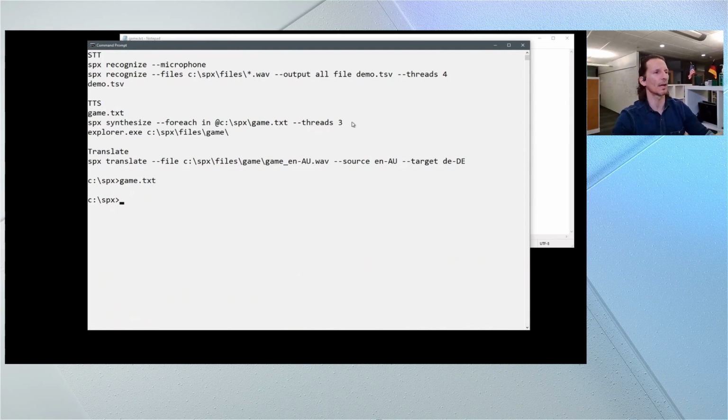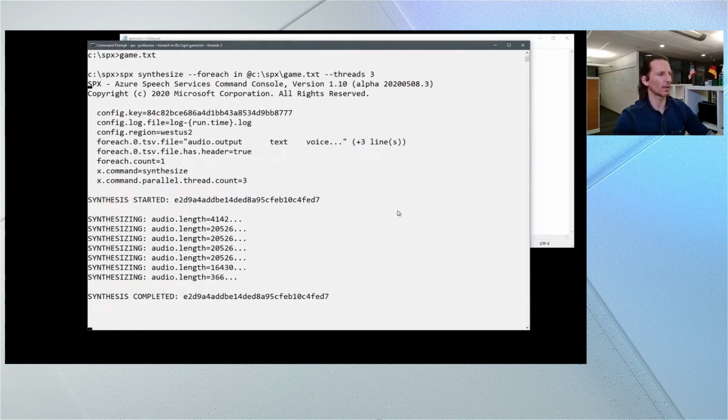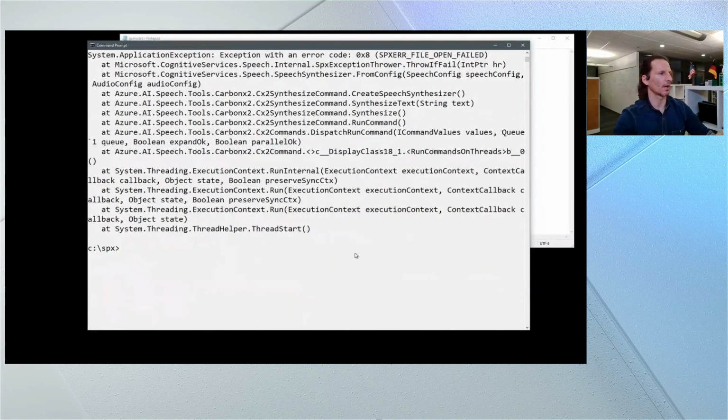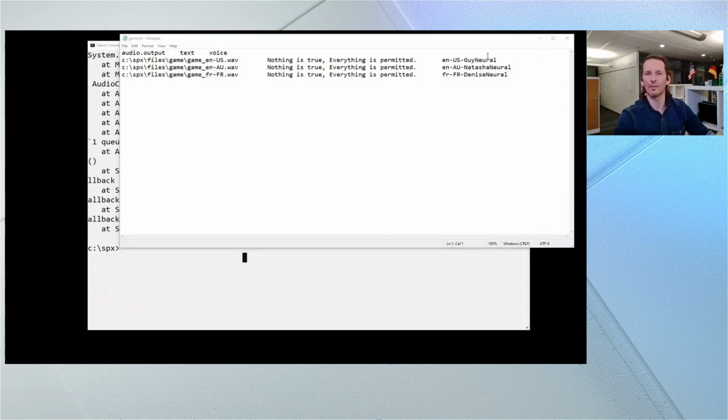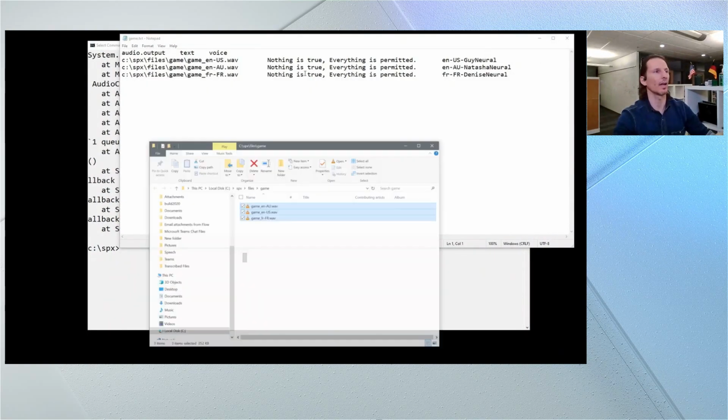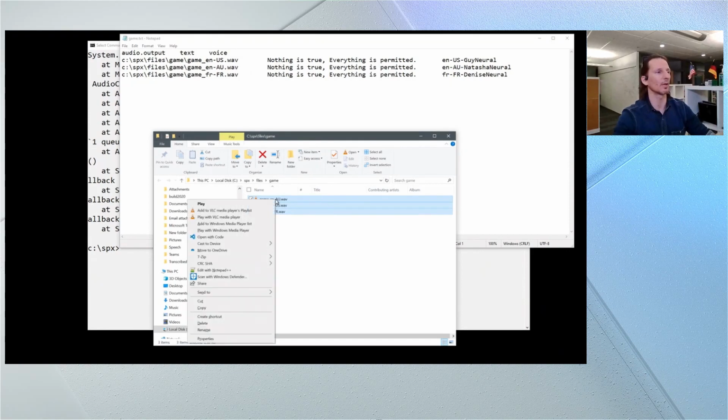I'm going to tell SPX to do this in one go with a single command. So I'm going to tell SPX to synthesize for each line in that text file that I just showed you and do this on 3 threads. And it should do that really quickly. And I've got an error here. Thankfully, I've already done this a couple of times before. And I'm just going to play these files for you that it created earlier on one of my test runs. So here, I'm going to play these files back for you.